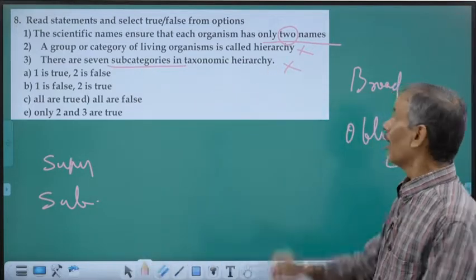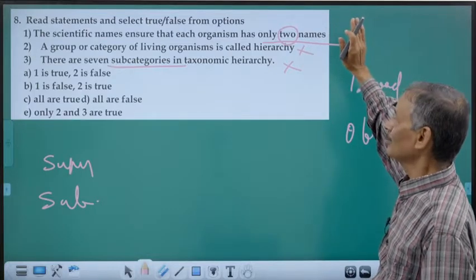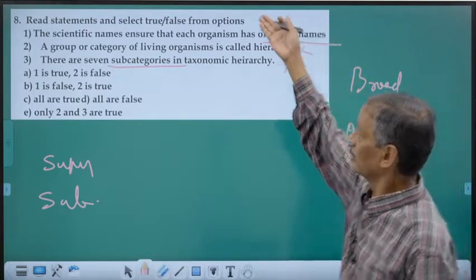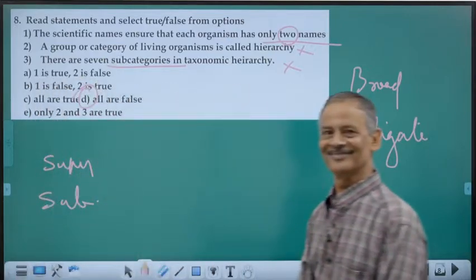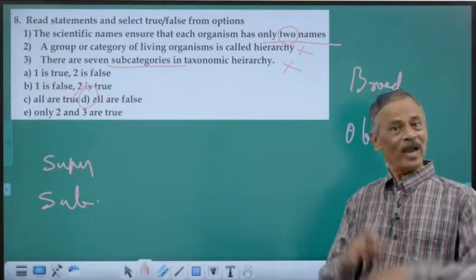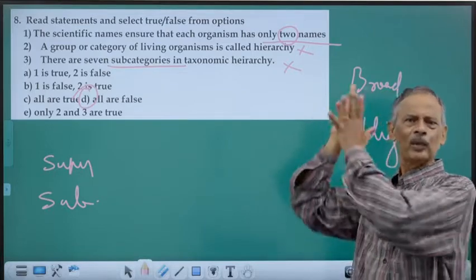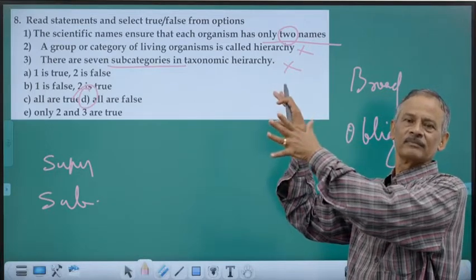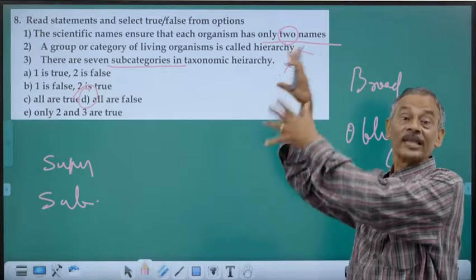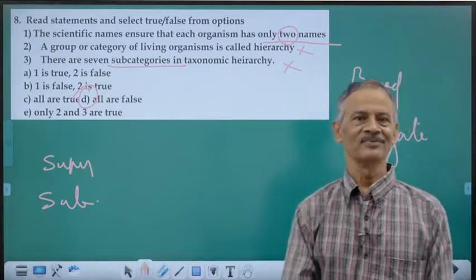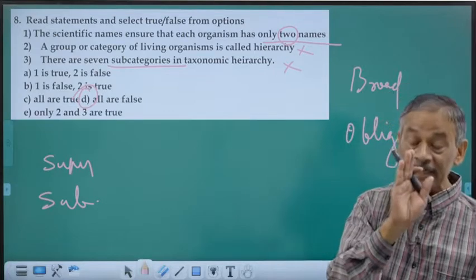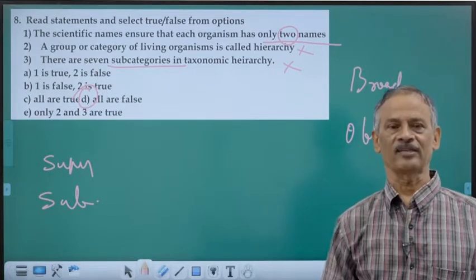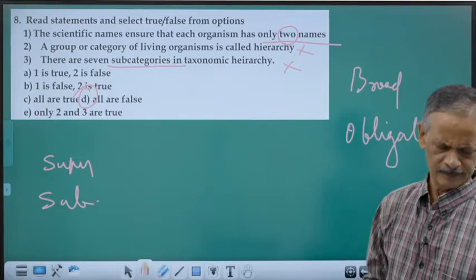That means all the 3 are wrong. So, what is the option? Okay. So, the answer is clear in our mind. You go to the option which is giving that answer. I hope you are all following the technique in arriving at the correct answer. Is it okay?